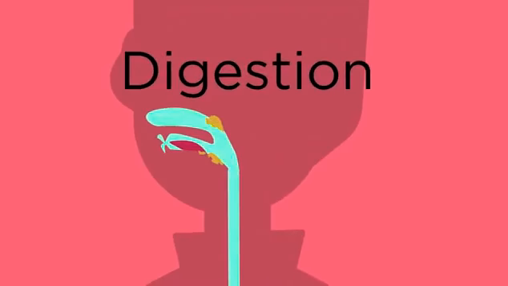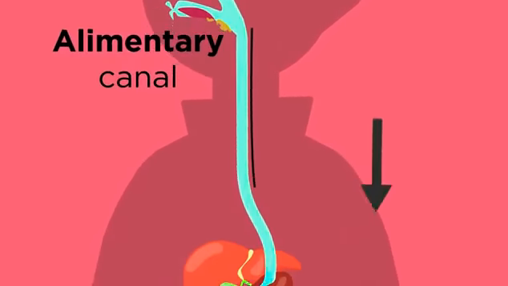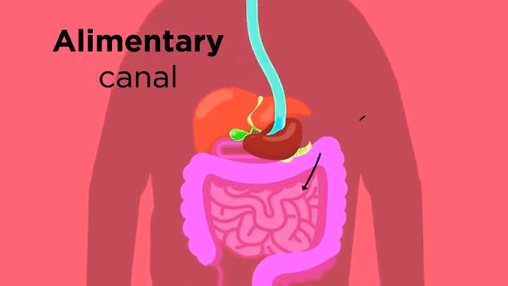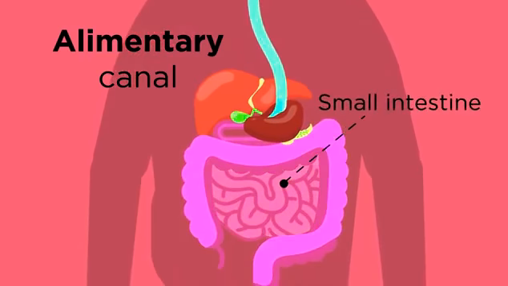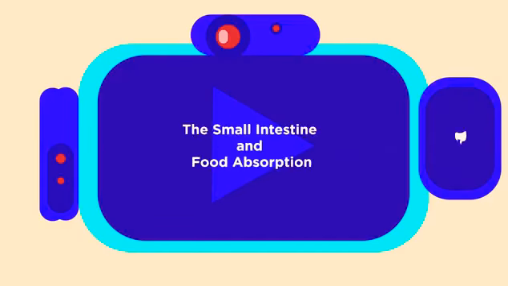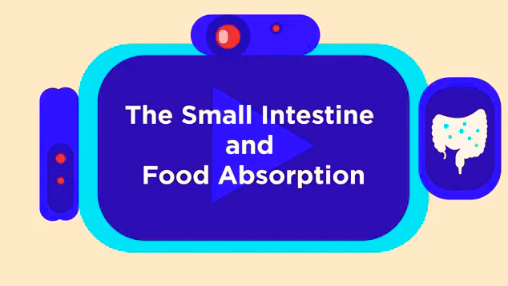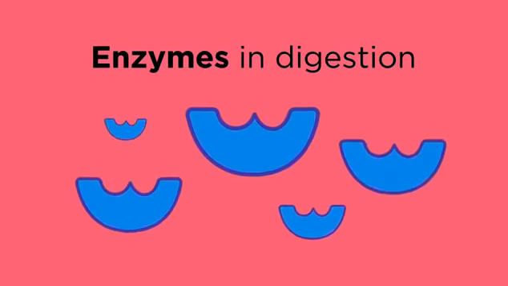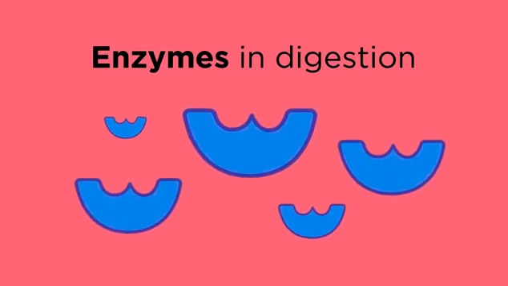Digestion takes place in lots of places along the alimentary canal, and absorption happens in the small intestine, which is found just after the stomach along the length of the digestive system. To learn more about the digestive system, watch this video, and to learn more about absorption, watch this video. In this video, we're going to look at the enzymes involved in digestion in more detail.